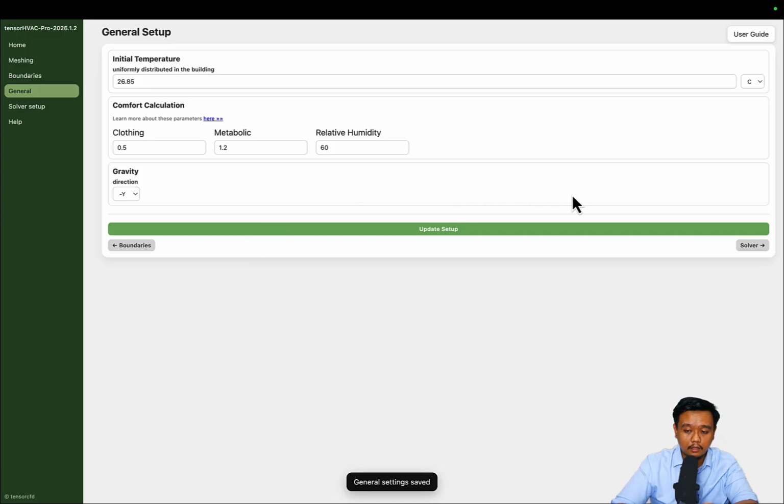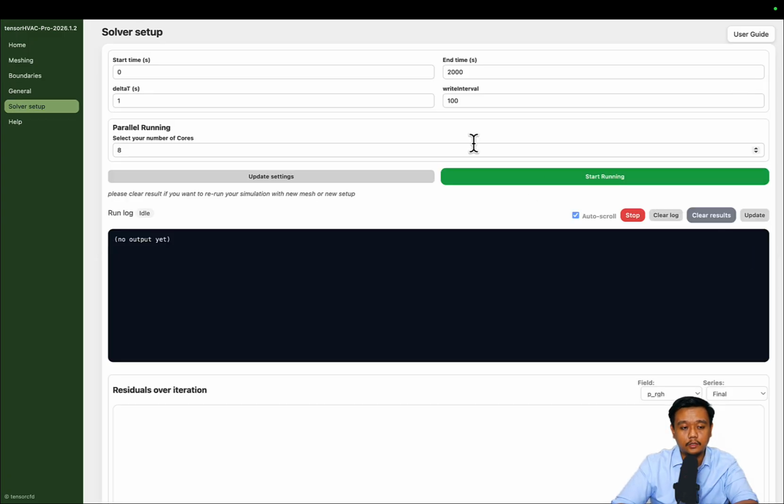Okay, let's go to the last step, which is solver setup. The end time is basically how many iterations will be done during the simulation. The more complex the case, the more objects and inlets there are, the larger the end time you need, like 10,000, let's say.